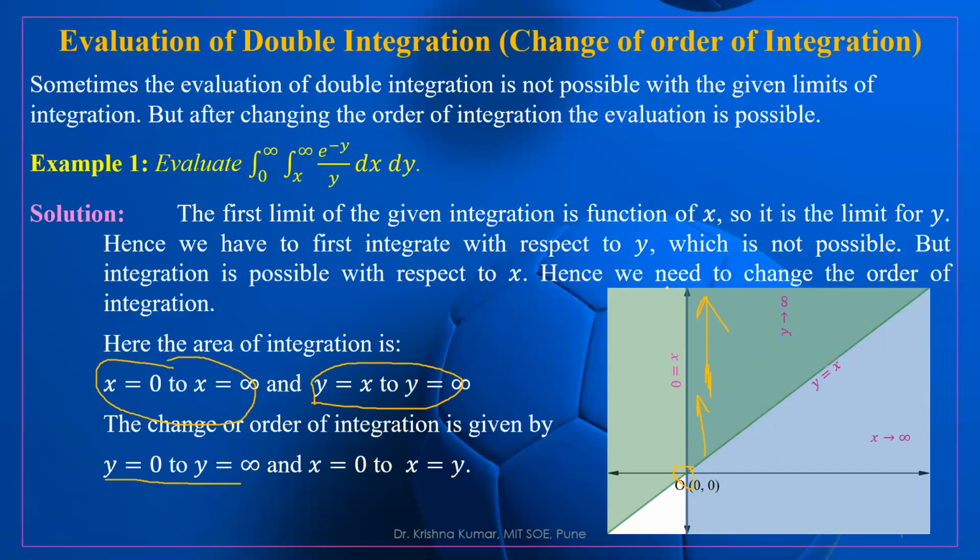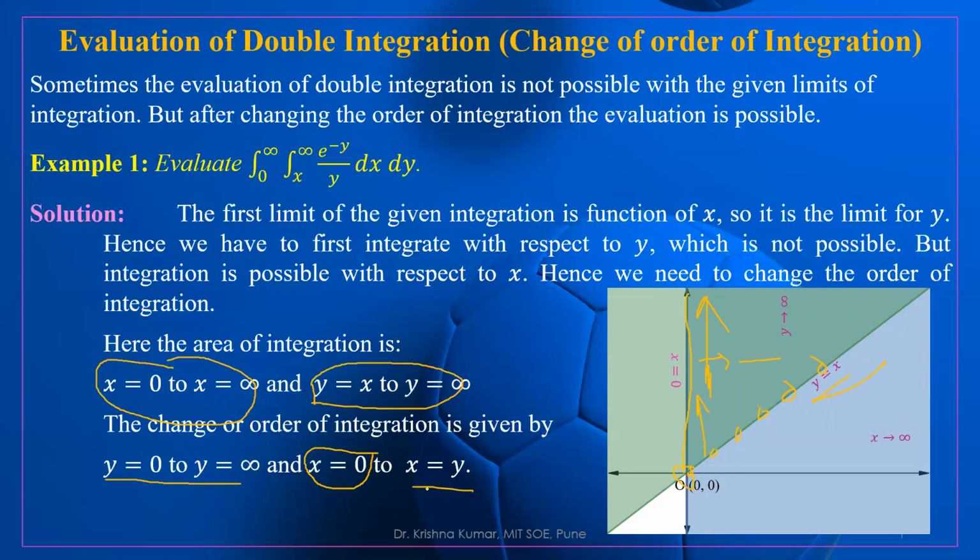Second, the minimum value of x is 0, so the lower limit of x is equal to 0. And what is the upper limit of x? At this point it is 0, but what about this point? The upper limit of x will vary according to the line y is equal to x, so the value of x is equal to y.